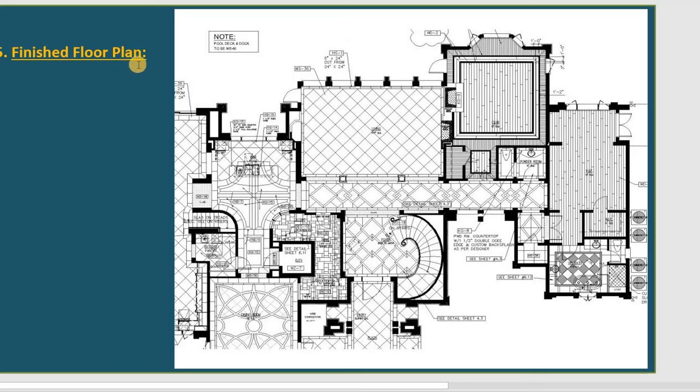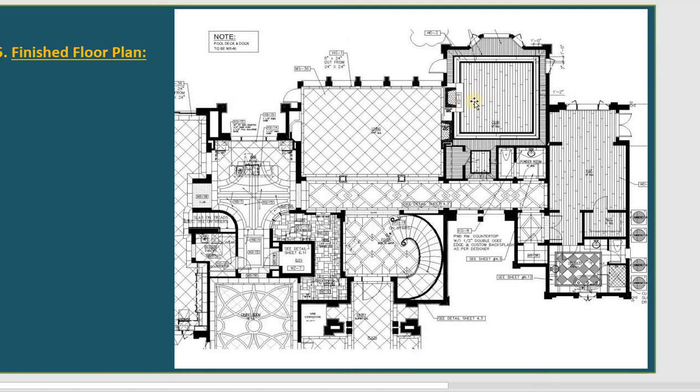Next is finished floor. Finished floor, this is on the floor. So that's why if you see right here, again you can see the wall separating space from space, and after that you show the floor. What kind of floor do you use? For example, this is a luxury house. They use a lot of different tile and carpet for the flooring. So you see that's the picture. They can put notes on the carpet by number, and after that the tile, water tile or Italian tile, what kind, what style, they put the notes for you.